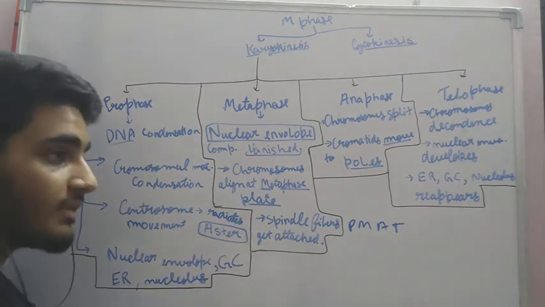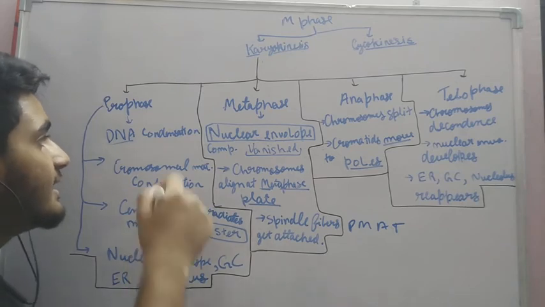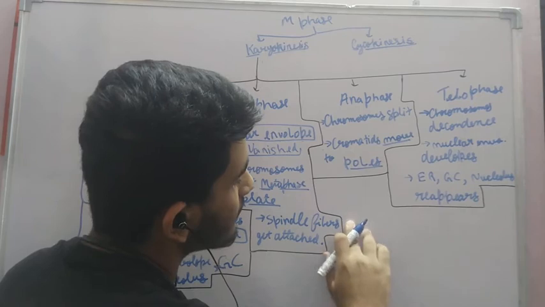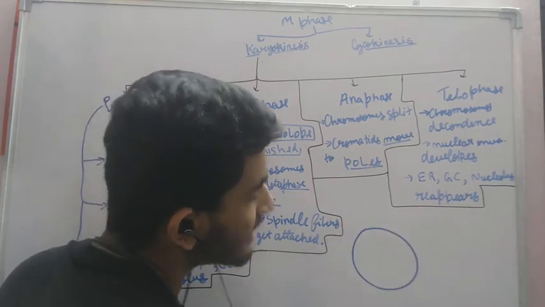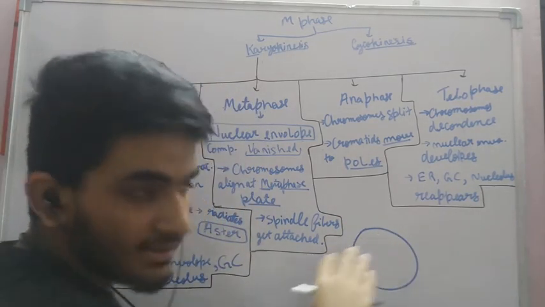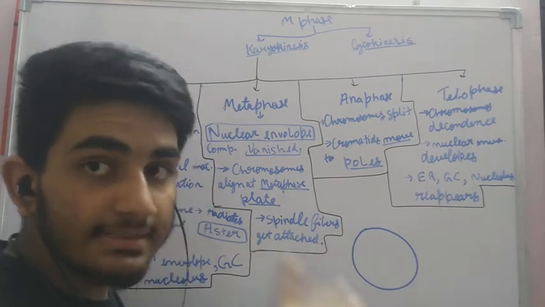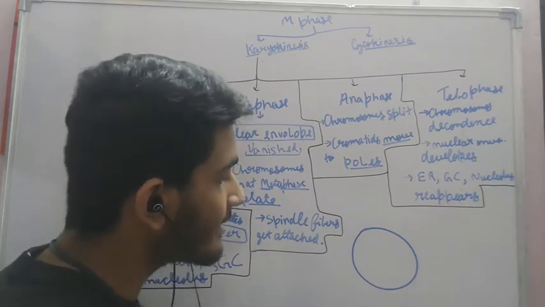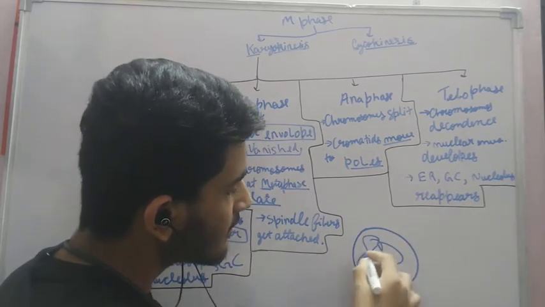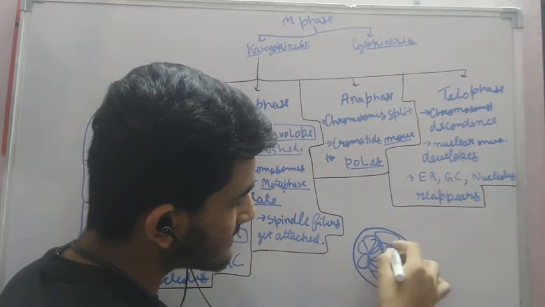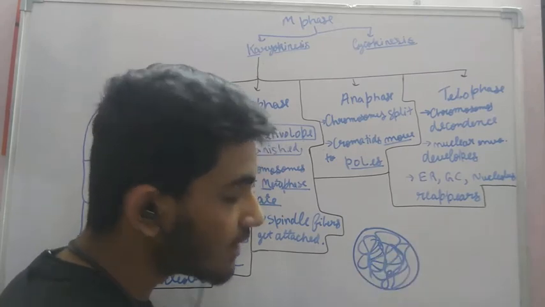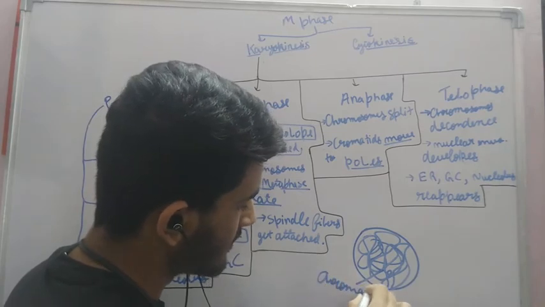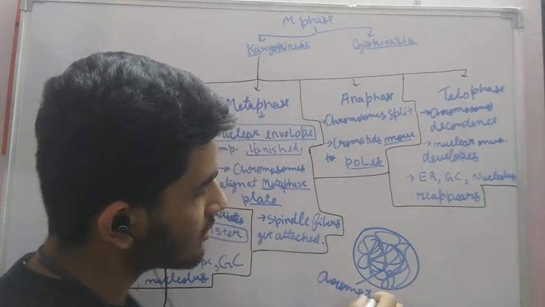Prophase. Now what happens in prophase is the DNA condensation starts. We have learned in the cell chapter that let's say this is the nucleus of the cell. Inside this nucleus, the chromosomal content or the chromatin is present like this. It is not organized. This is the chromatin, so this is not organized.